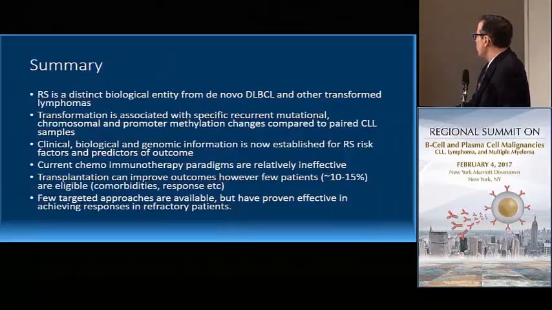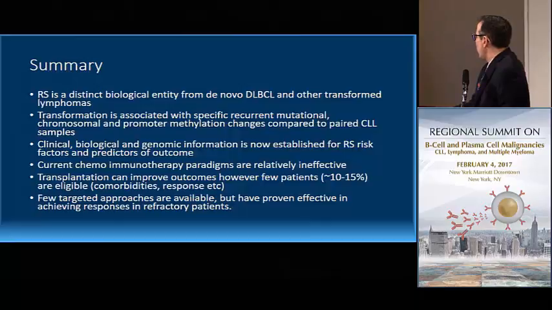So in summary, Richter's is a distinct biological entity from de novo DLBCL and other transformed lymphomas, although transformation is associated with specific recurrent mutational, chromosomal, and promoter methylation changes compared to paired CLL samples. Clinical, biological, and genomic information is now established for the risk of Richter's transformation and potential predictors of outcome, although I can't say that there's any intervention I can present today that has changed the natural history of the disease, with maybe the exception of stem cell transplantation.